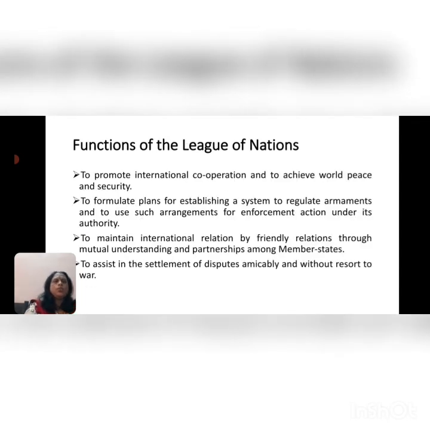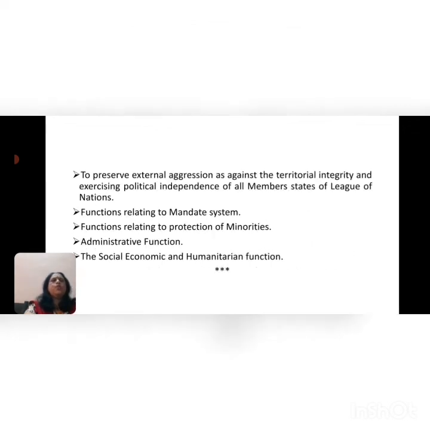Now let's look into the functions of the League of Nations. The very first function is to promote international cooperation and to achieve world peace and security, and then to formulate plans for establishing a system to regulate arrangements and to use such arrangements for enforcement actions under its authority, to maintain international relations through friendly relations, mutual understanding and partnership among the member states, then to assist in the settlement of disputes amicably and without resort to war.